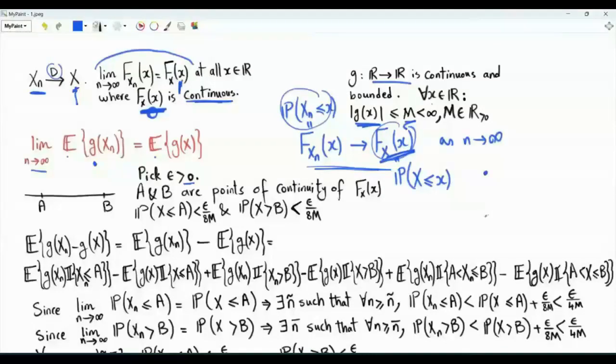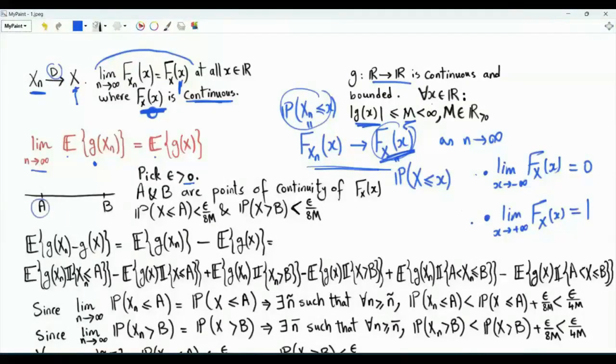Recall that for a CDF, we have two properties. The limit of F_X of x as small x tends to minus infinity is equal to 0. Moreover, the limit of F_X of x as x tends to plus infinity is 1. Because of this, we can obtain points A and B such that the probability of random variable big X being less than or equal to A, so X takes values from minus infinity to A, can be made arbitrarily small. We can choose A such that this probability is less than epsilon over 8M. M is the bound on the magnitude of the function g of x.